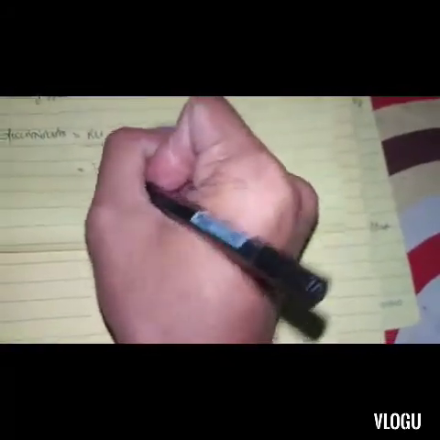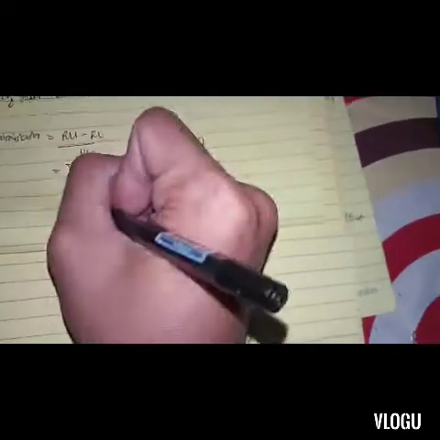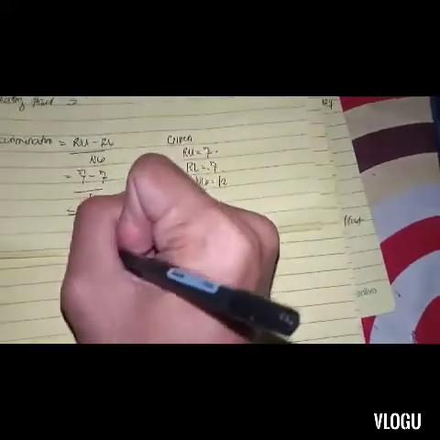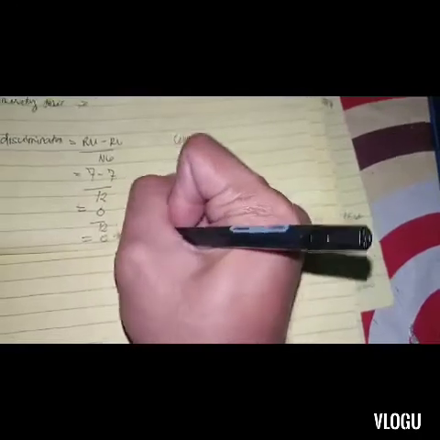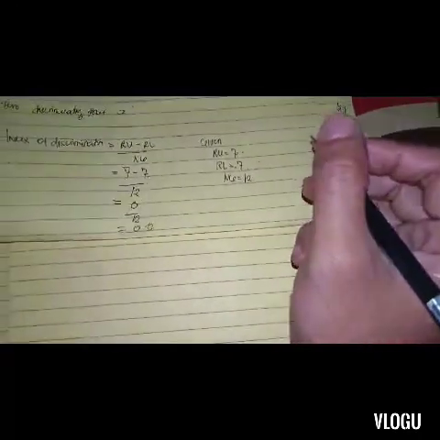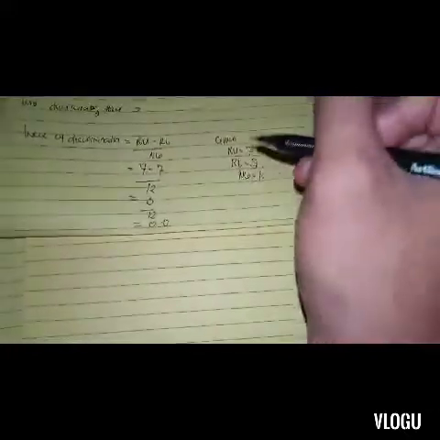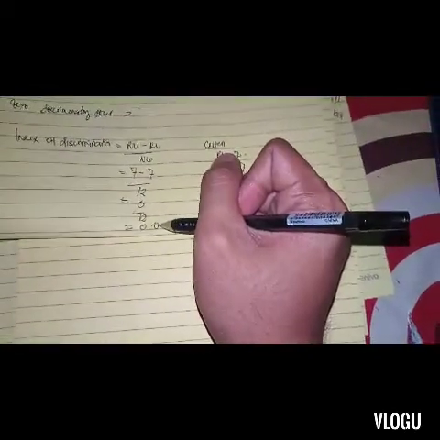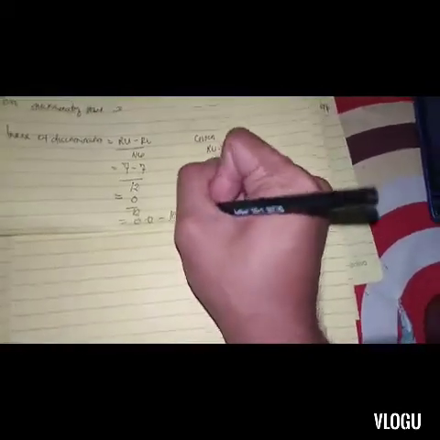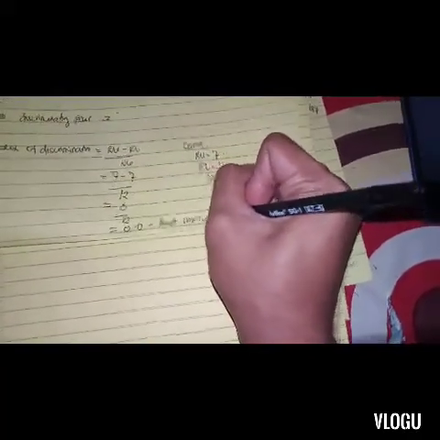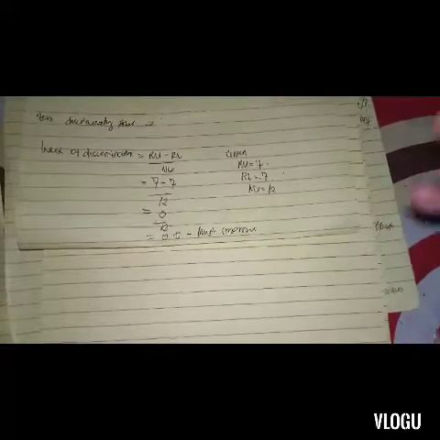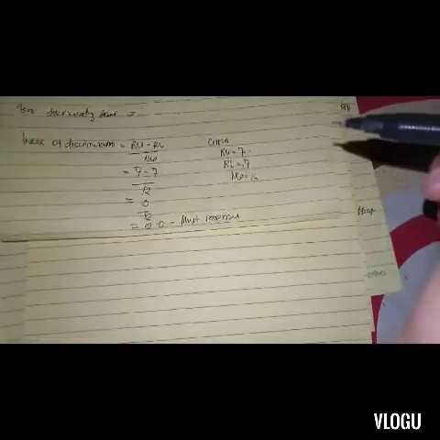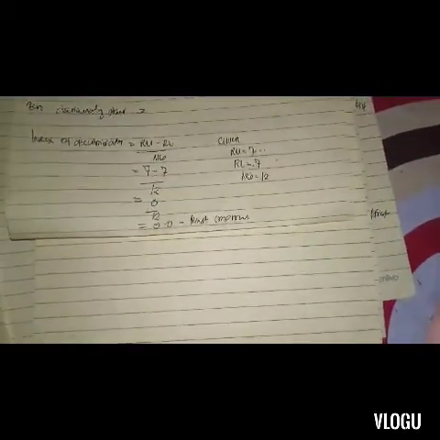Our upper group got 7 and our lower group got 7, divided by 12. 7 minus 7 is equal to 0, divided by 12. 0 divided by 12 is equal to 0. So if our item got zero discriminating power, this item must be improved. So remember that if our index of discrimination is 0 or negative, the item must be improved.